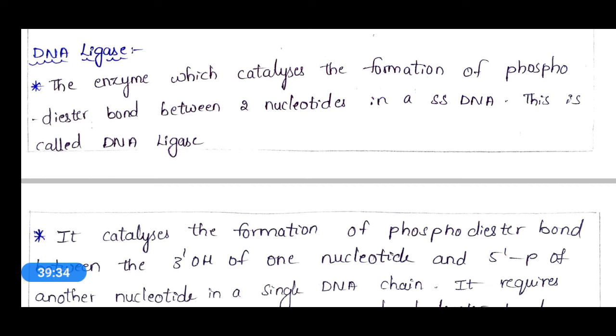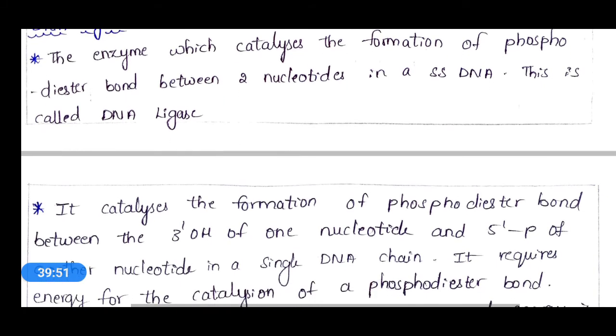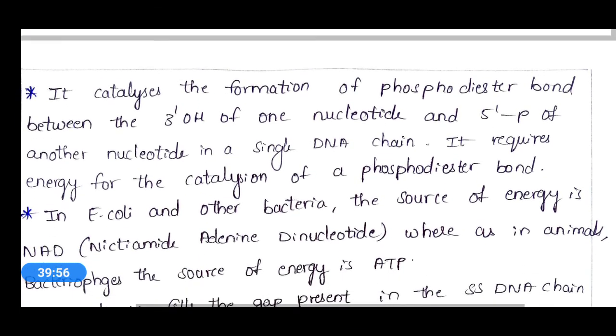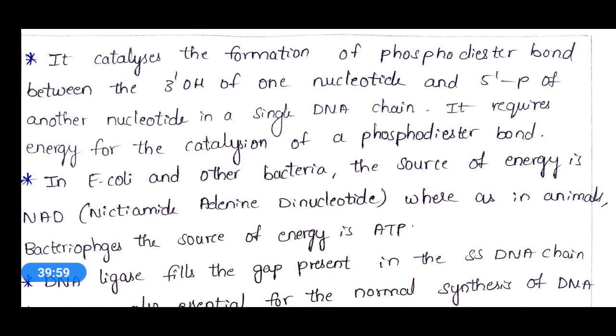That means it is ultimately responsible for the phosphodiester bond formation in the single-stranded DNA, and it catalyzes the formation of a phosphodiester bond between the 3' hydroxyl of one nucleotide and the 5' phosphate of another nucleotide in a single DNA chain.